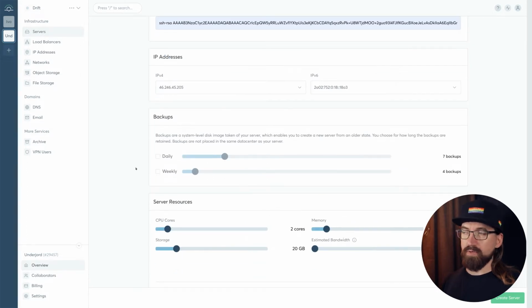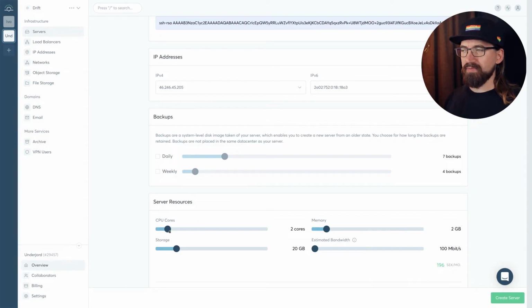There are backup options. I'm not going to use any of these because the server will not survive the day. I will tear it down after this. But if I was going for a longer time, backups would make sense. This is one way to do it. Good thing to offer. Now, resources.